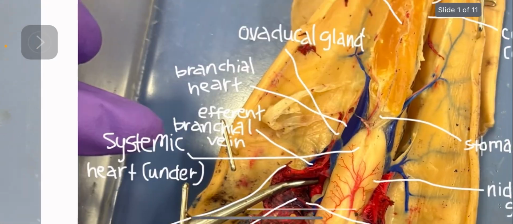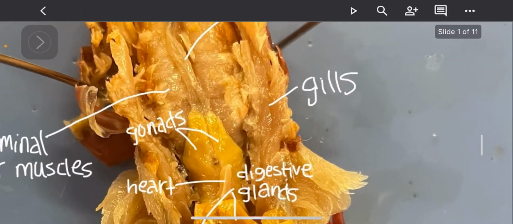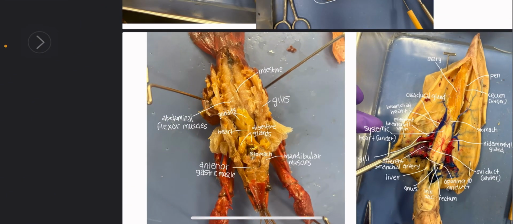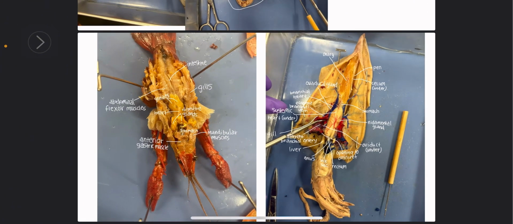It's right there. And then there's the gill in the crawfish. So because these animals are breathing in water, they need gills to allow oxygenated water to diffuse through the gills and oxygenate deoxygenated blood. CO2 also leaves through the gills.